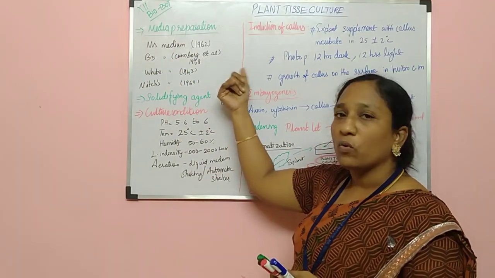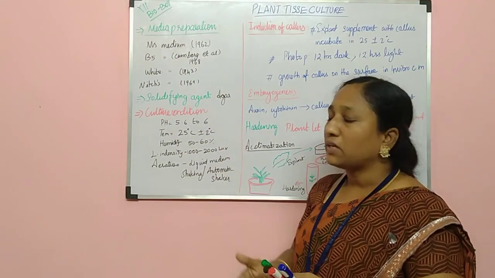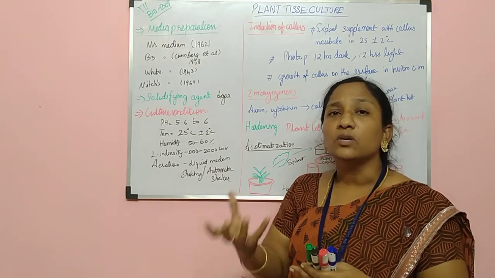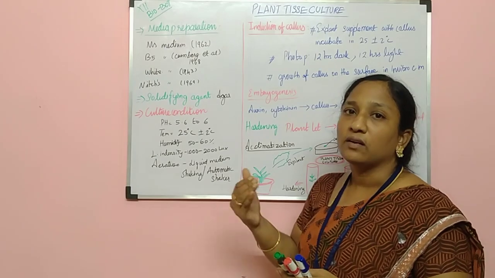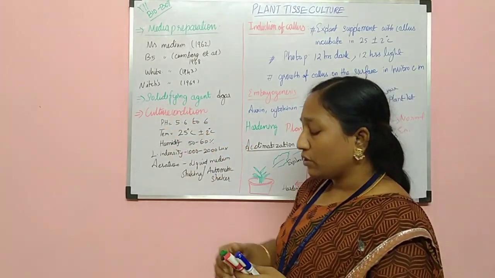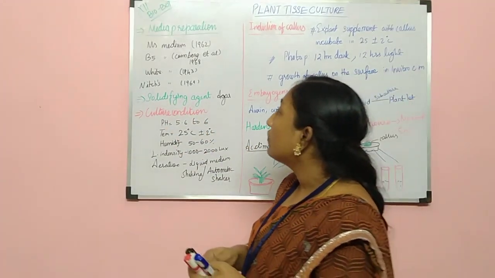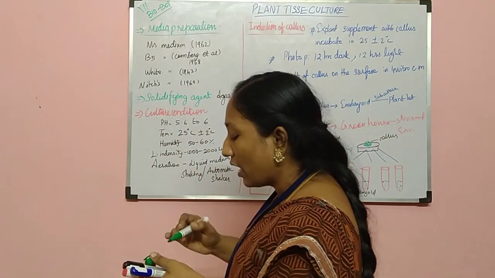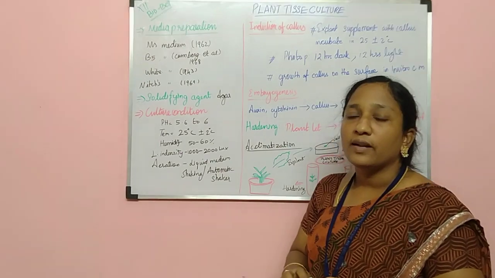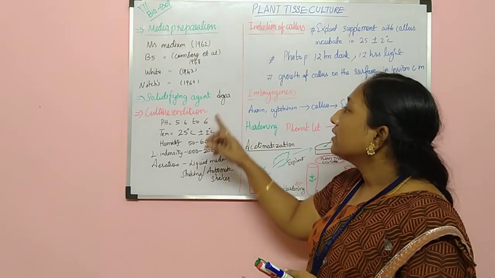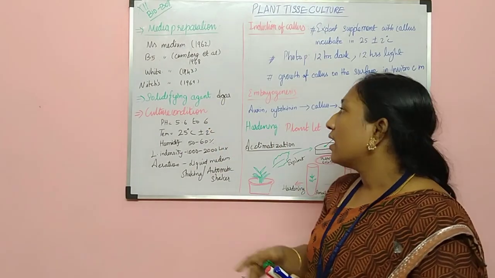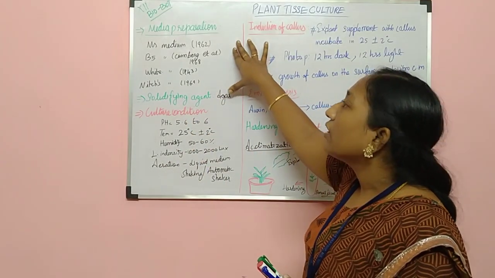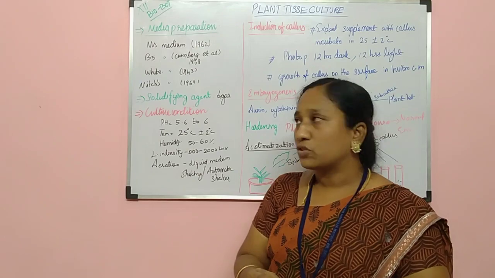They are all in powder form, so we have to boil it and bring it to a specific condition. Next we use one more medium, called the solidifying medium. It is in the form of powder. We mix it with water and boil it, and it is called agar medium. This agar is used as a solidifying medium. So these are the media used for the plant tissue culture technique.